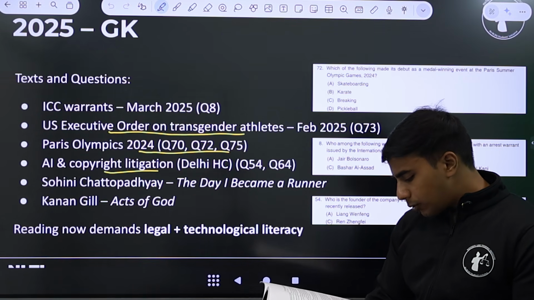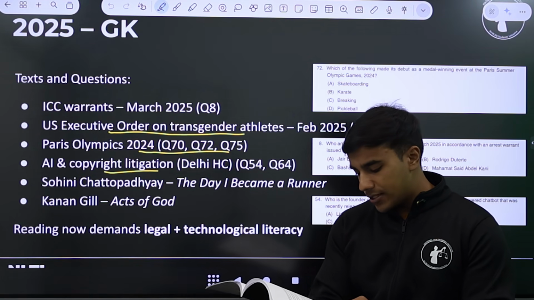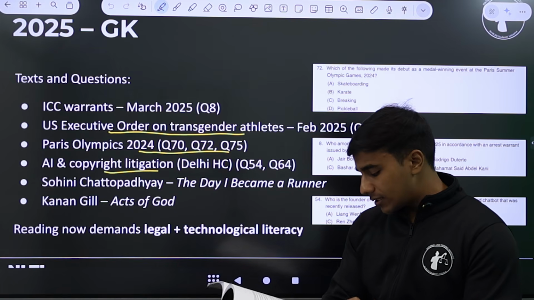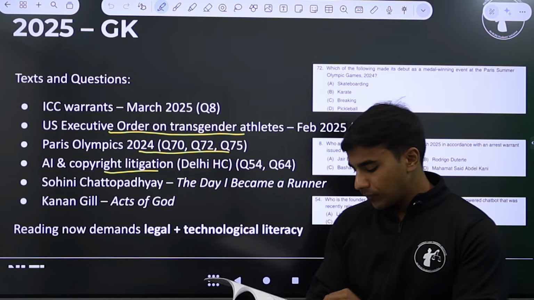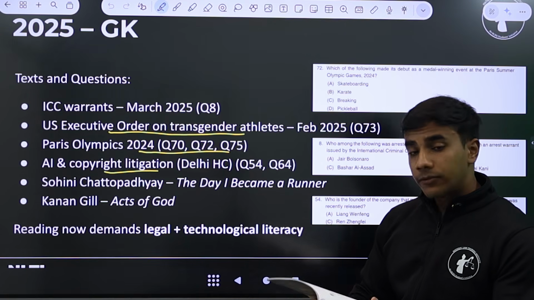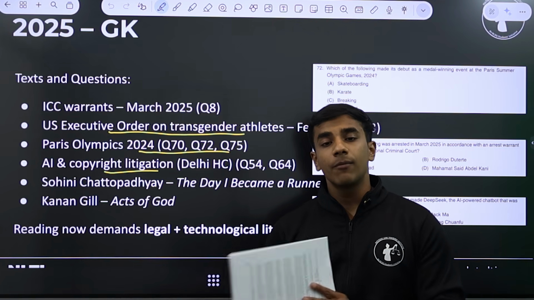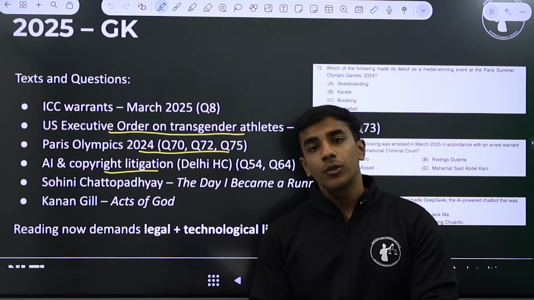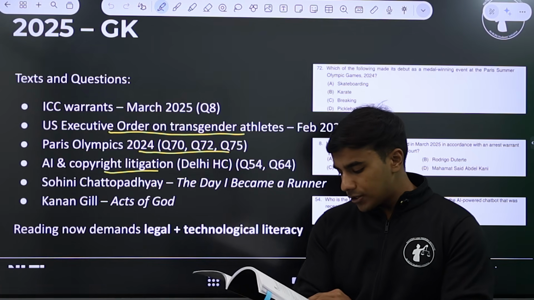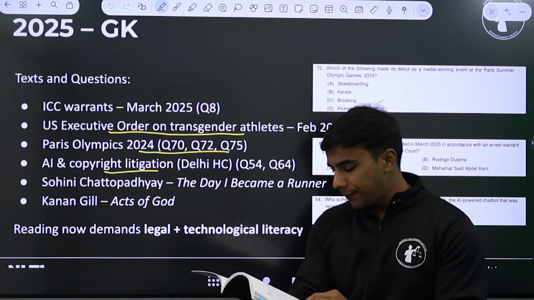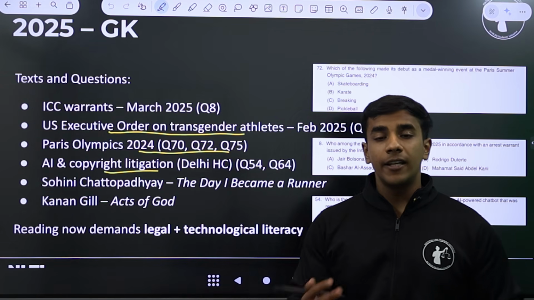Right. So the passage is on artificial intelligence, what artificial intelligence can do, what it can't, and how to tell the difference, by Arvind Narayan. Arvind Narayan is also a visiting faculty at the National Law School, Bangalore. So the 54th question was, who is the founder of the company that made DeepSeek? DeepSeek at that time was an emerging AI. And question 64 was, which of the following organizations sued OpenAI, that is ChatGPT, in the Delhi High Court, alleging infringement of copyright? So you see, a very interdisciplinary approach.